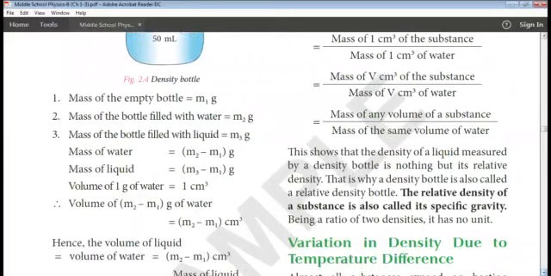See here, this density bottle is going to give us the mass of any volume of substance divided by mass of same volume of water. That is the ratio it is going to give, and that is nothing but the relative density. Thus, the relative density of the substance is also called specific gravity. As it is a ratio, it doesn't have any unit.